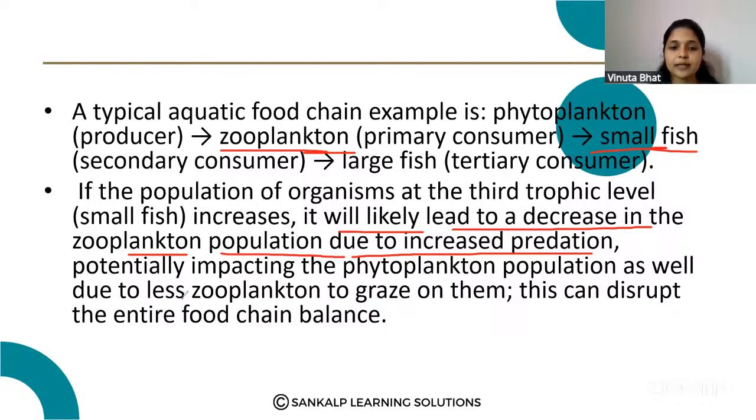Due to fewer zooplankton to graze on them, this can disrupt the entire food chain balance. If any one trophic level is affected, there is a disruption of the entire food chain. So that is the answer.